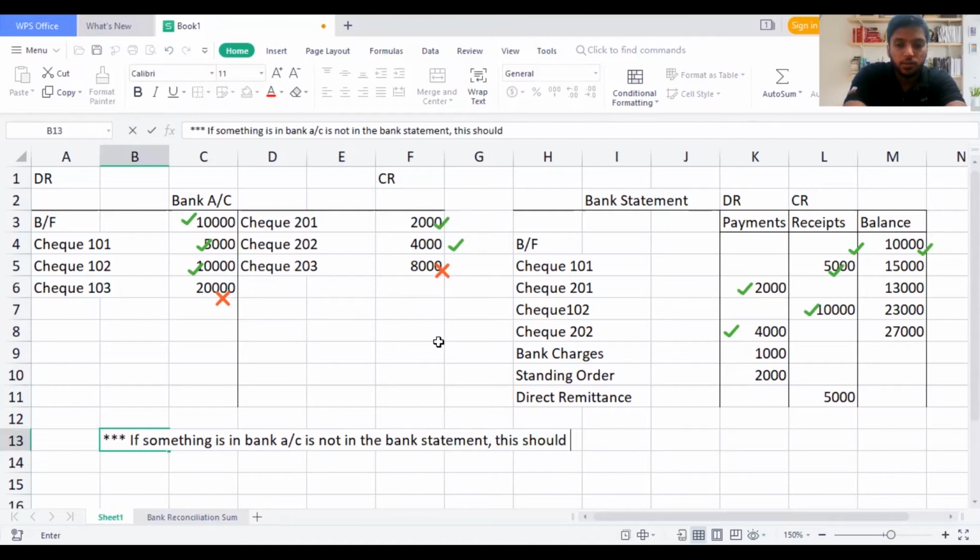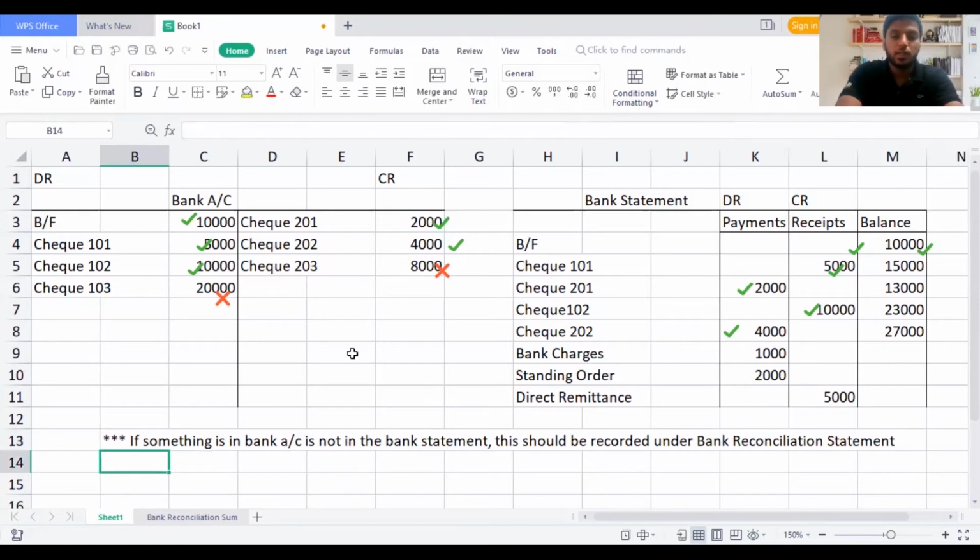Should be recorded under bank reconciliation statement. So how to record this, guys? Very easy. Now you see here from the bank reconciliation statement, I'll be putting two types of accounts which I will be recording. I'll be teaching how bank reconciliation statement works.